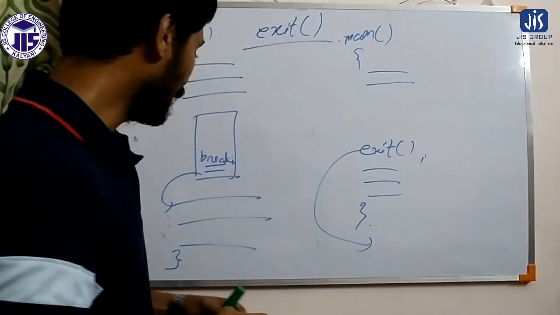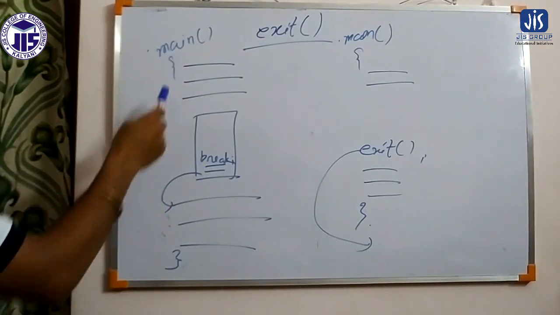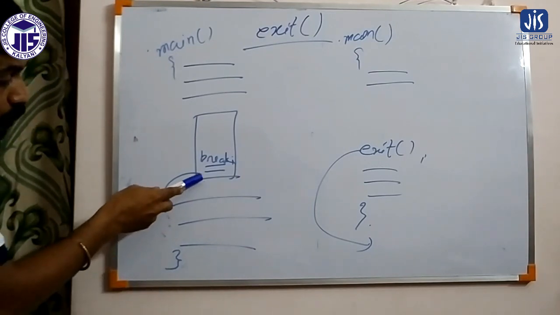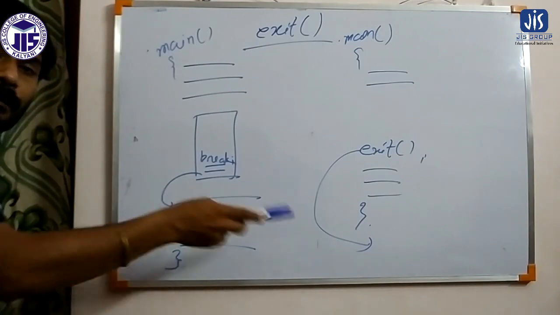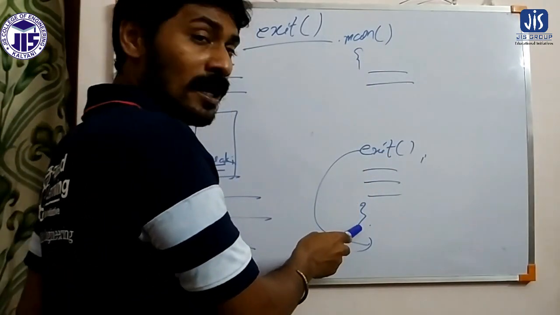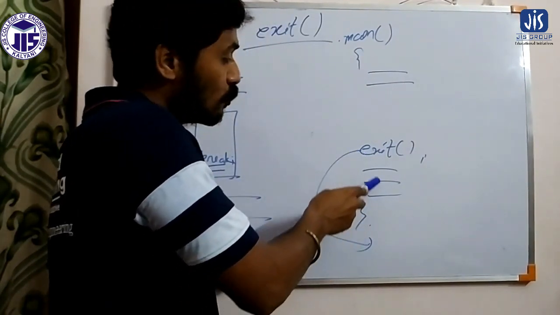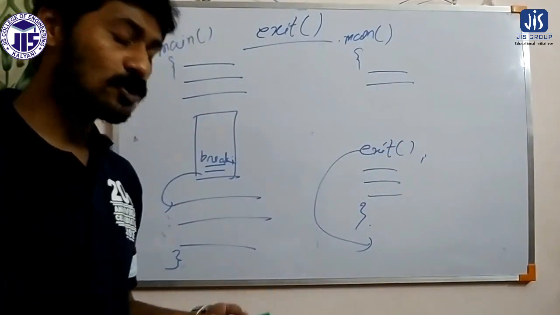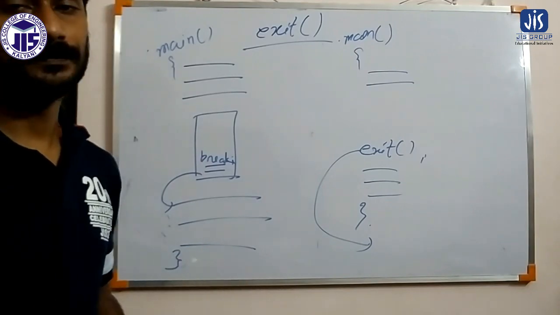But in case of break, here is the starting of the program and here is the ending of the program, and due to break it is not jumping out. Due to break it is coming out of the loop and proceeding with the following part of the program. But whenever it is exit, you can see this is the end of main, so it will jump out of the program and the remaining program will not get executed. So that is the purpose of the exit statement, through which we can jump out of a program.